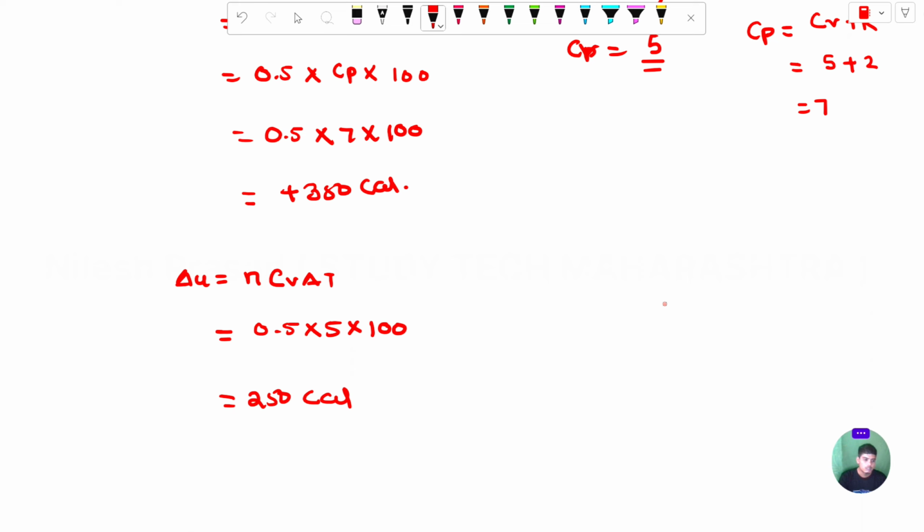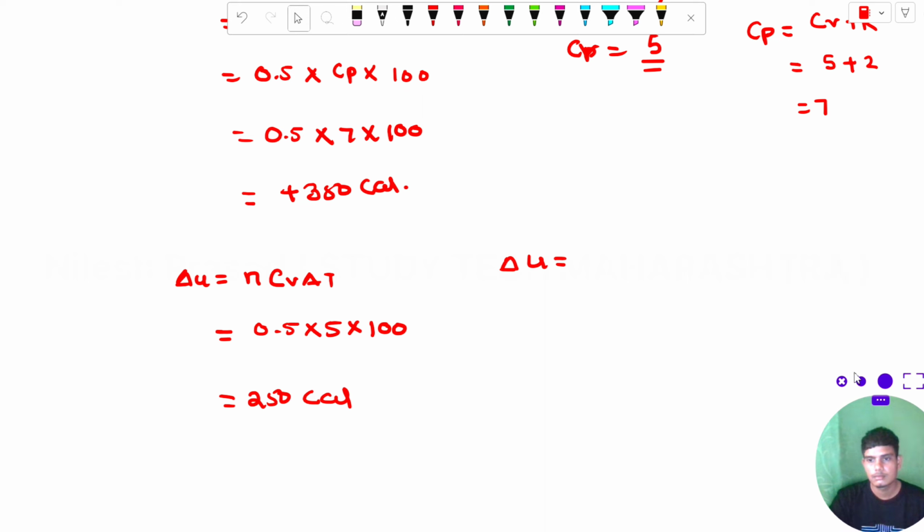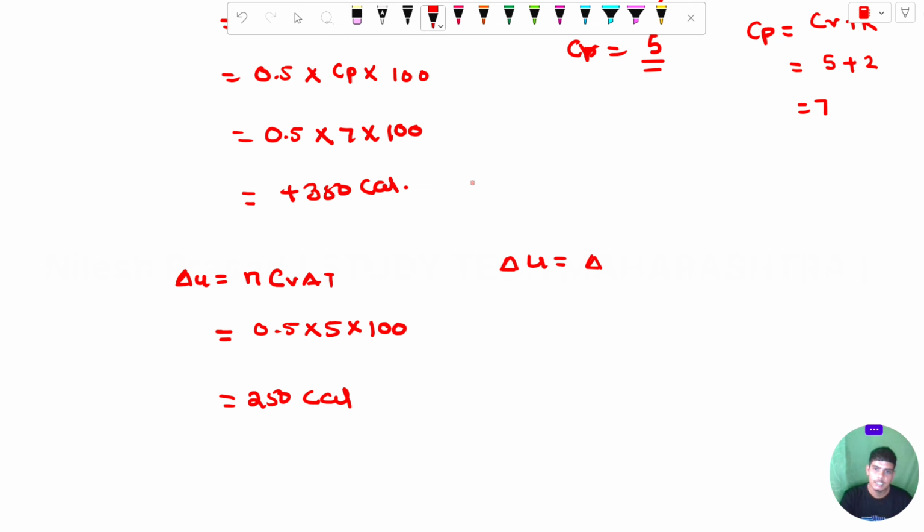Now the last is W. How would you find the value of W? From the first law of thermodynamics, delta U is delta Q plus delta W. What is delta Q?